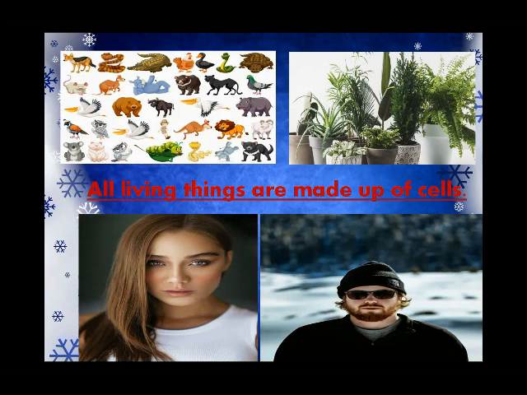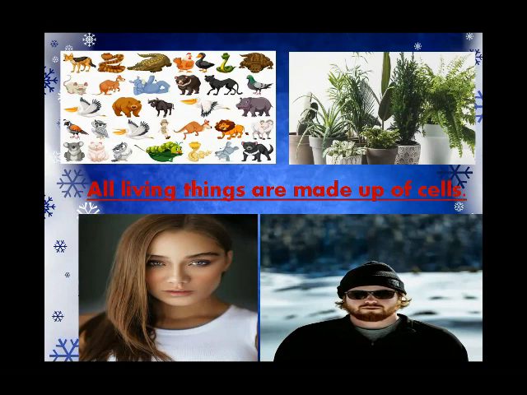We can't see the cell with our eye. We see it only under the microscope. Students, we can't see the cells, but the smallest unit of the body is called the cell. It is the smallest unit of a living thing, whether the human body, an animal's body, or a plant. All these living things are made up of cells. Students, do all of you understand what our body is made up of? Our body is made up of cells.